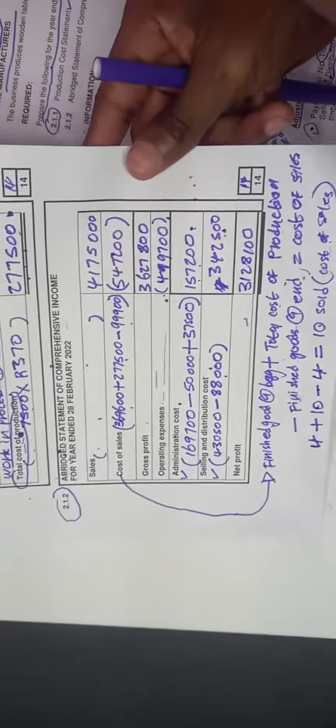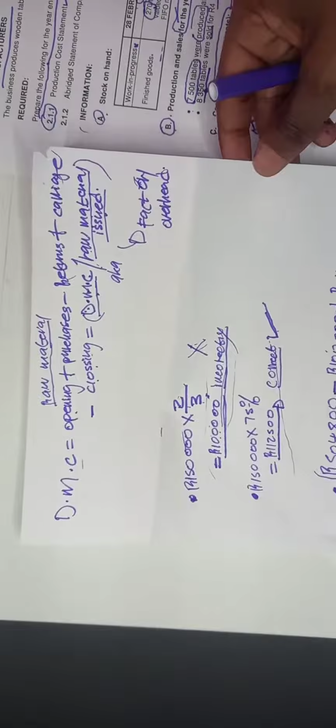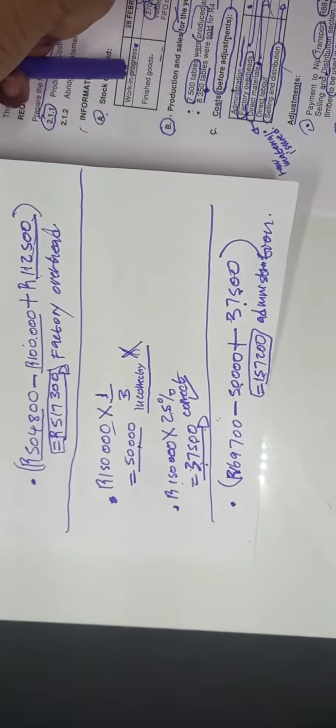Let's remove this one here. If you want to see the answers, here they are. You can screenshot. Then the other part, here it is. Then we are done. If you want to see the workings, here are some of the workings for direct material cost. Here you can screenshot. Okay, we're done with this one. We're done with the question paper. It's pre-trial 2022 if you need it.